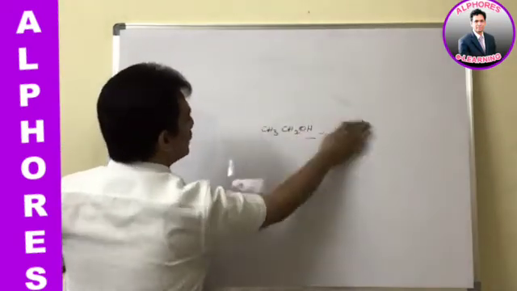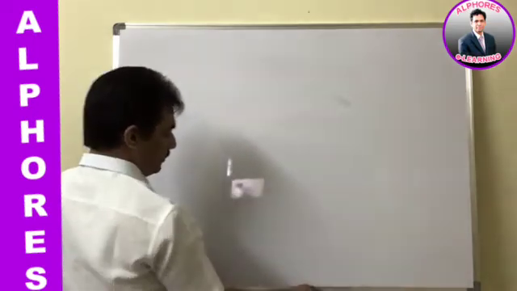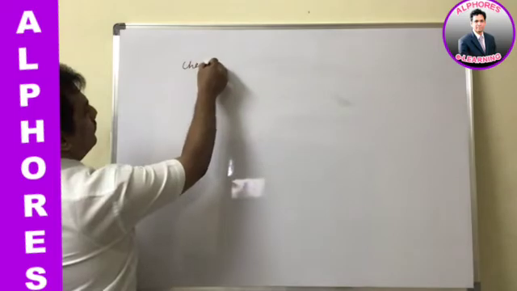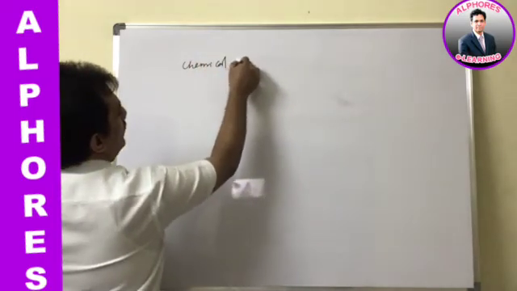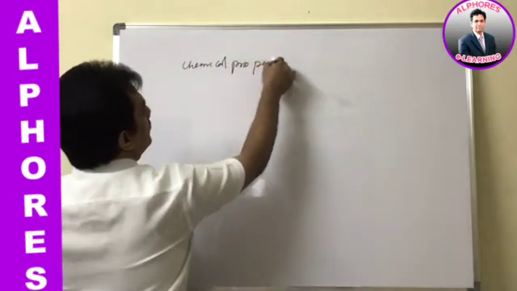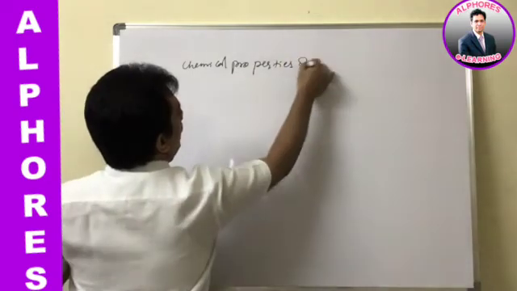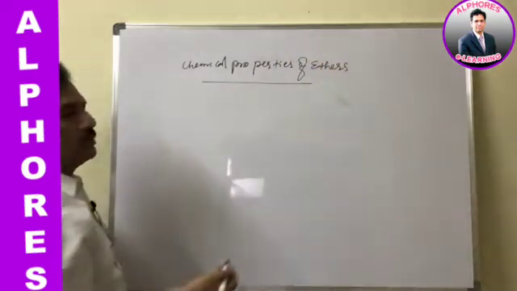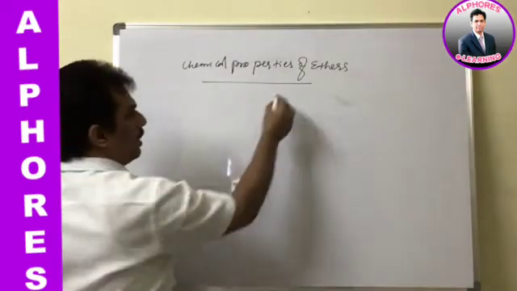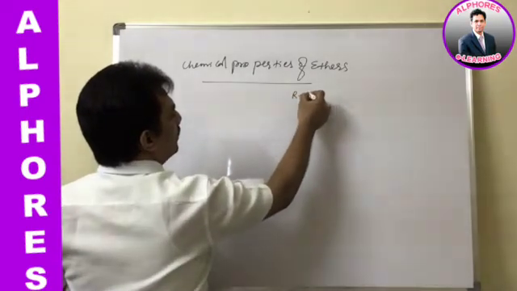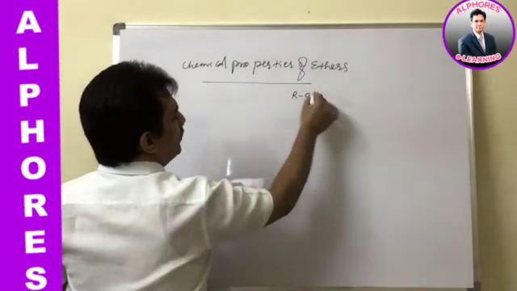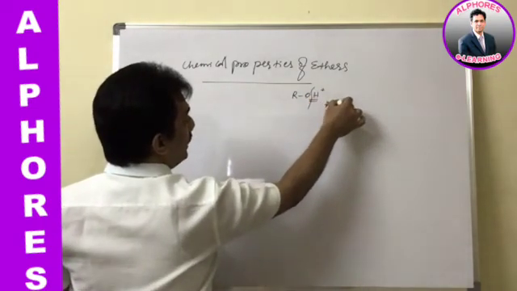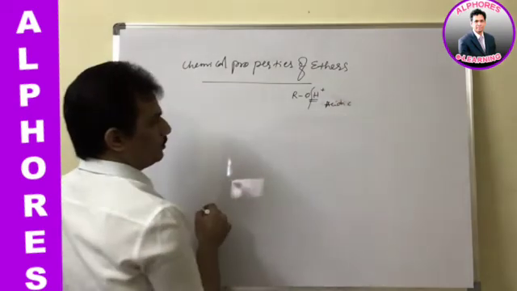Now coming to the chemical properties of ethers. Just observe, unlike alcohols, which have the OH bond, and when the OH bond cleaves it exhibits acidic nature. Clear?